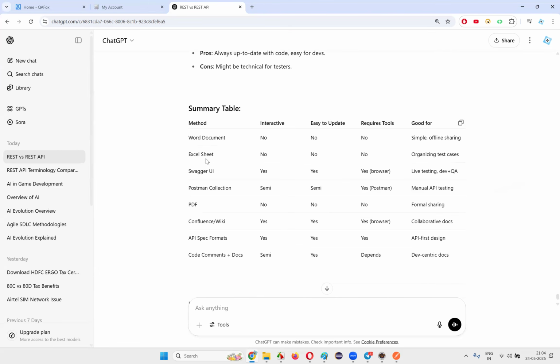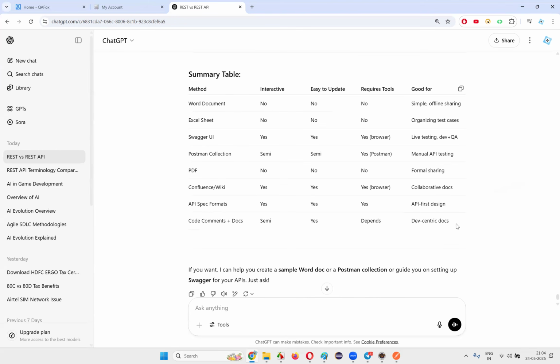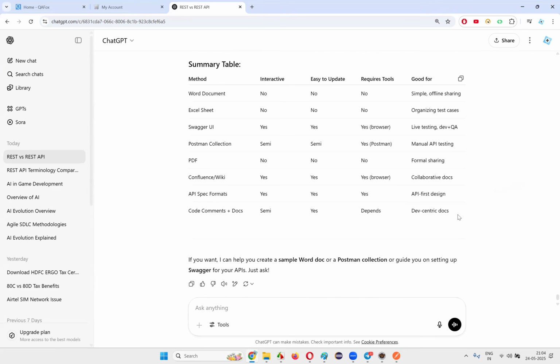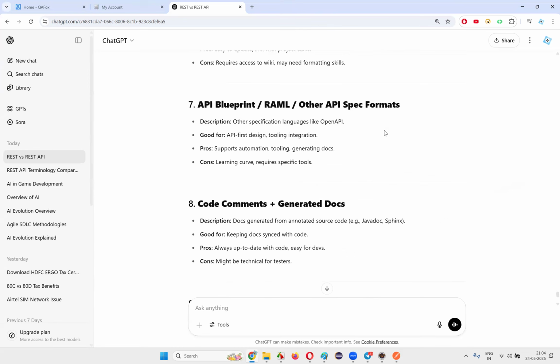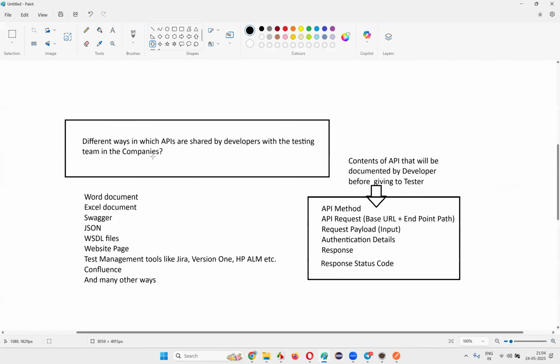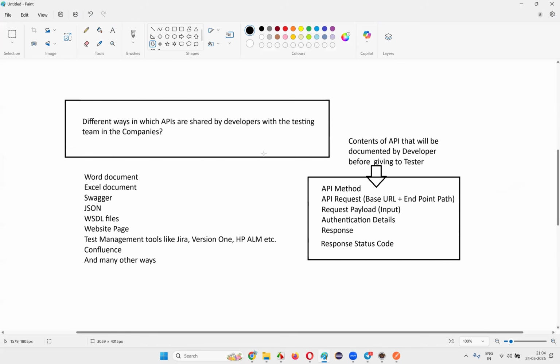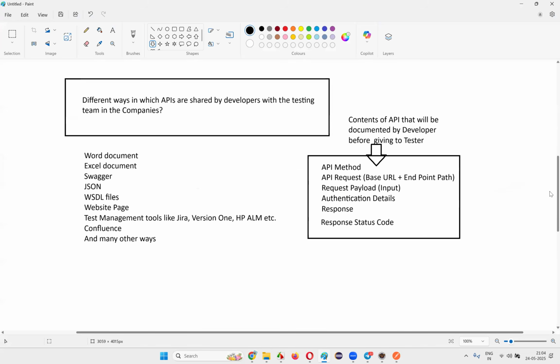These are the major ones. Word document, Excel sheet, Swagger, Postman, PDF, Confluence, API spec formats, and some other types of documents. Is it clear, everyone? Yes, it is clear how the developers will share the API details with you all.